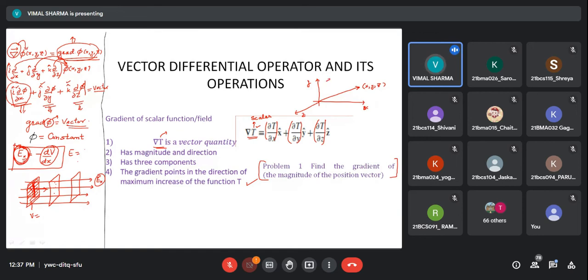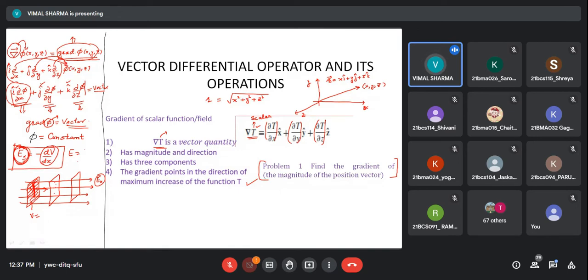So I can write the position vector R as x i cap plus y j cap plus z k cap. But the magnitude of this position vector is a scalar quantity. Magnitude is x square plus y square plus z square whole under root. This is the magnitude of r.